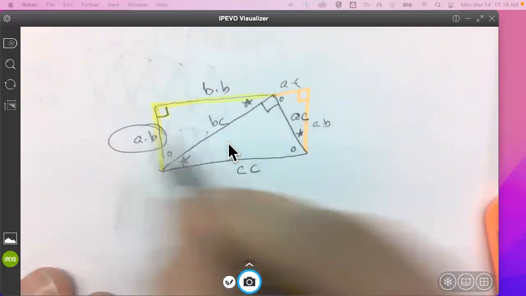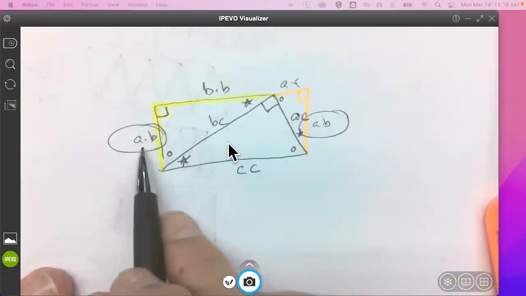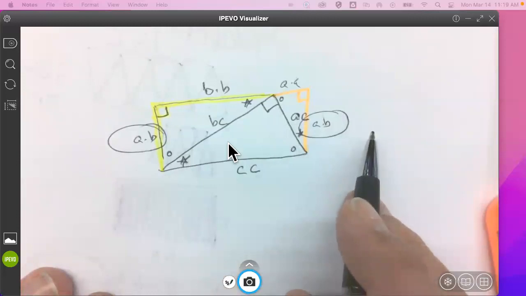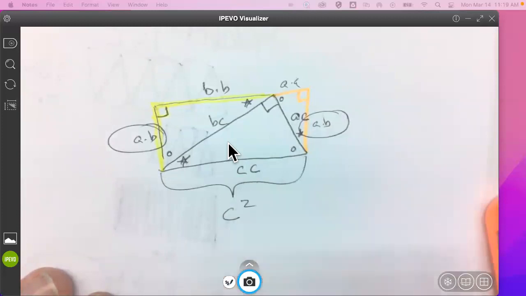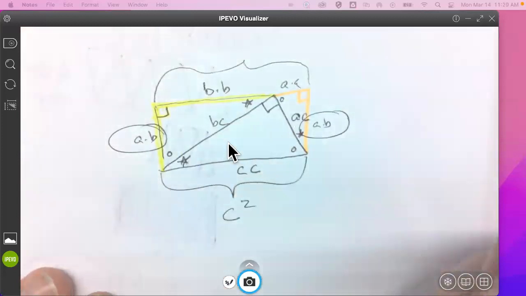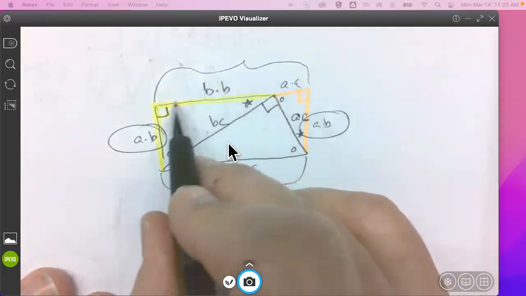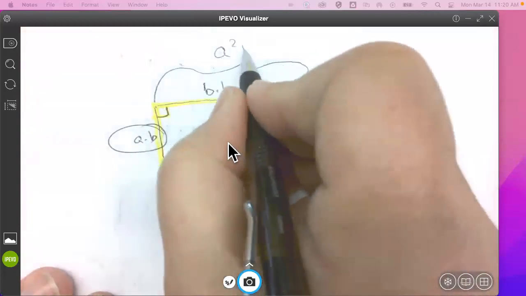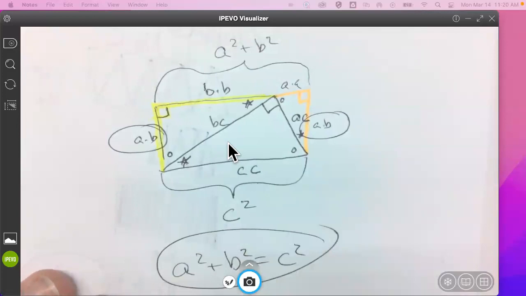If it's a rectangle, what do you know about opposite sides? They're parallel and they're congruent. So if this one's AB, this one's AB as well. That's not a surprise. How long is this side? Also known as C squared. How long is this side? A squared for this part, B squared for this part, and we're adding them together, aren't we? If it's a rectangle, then opposite sides are congruent, so A squared plus B squared equals C squared. We just proved the Pythagorean theorem. This means it's true. We can use it anytime.